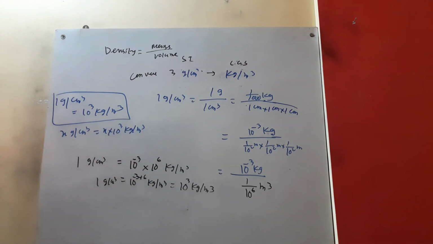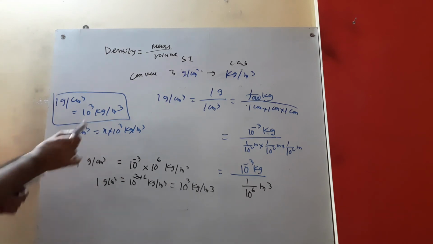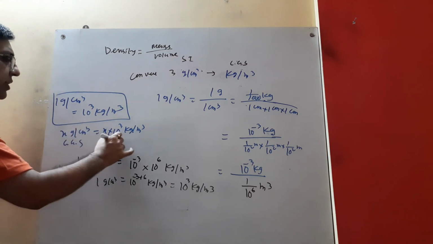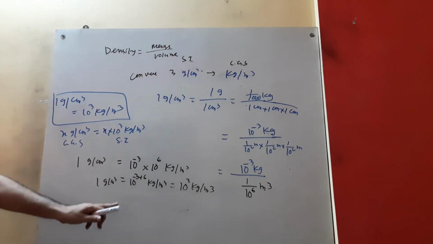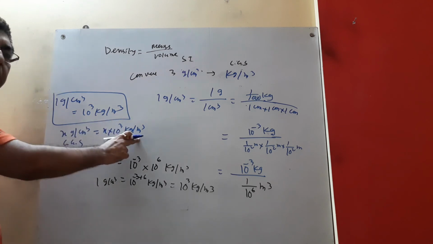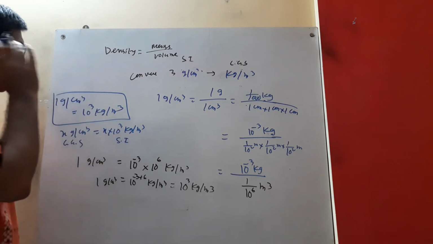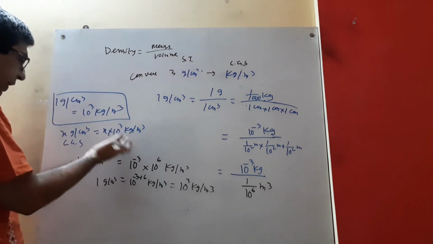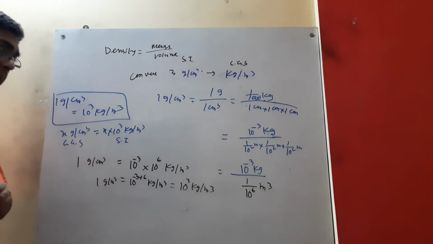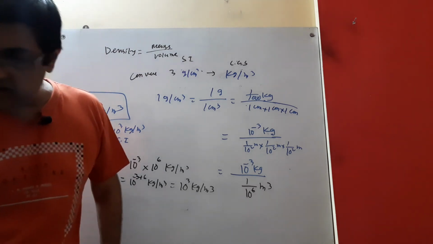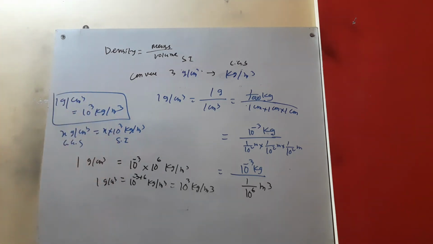So for conversion of gram per centimeter cube, that is CGS, to SI, we have to multiply by 10 to the power 3 and write the corresponding unit of SI system. And from SI to CGS, we have to divide by 10 to the power 3. Okay. So these two things are very much important for this part.